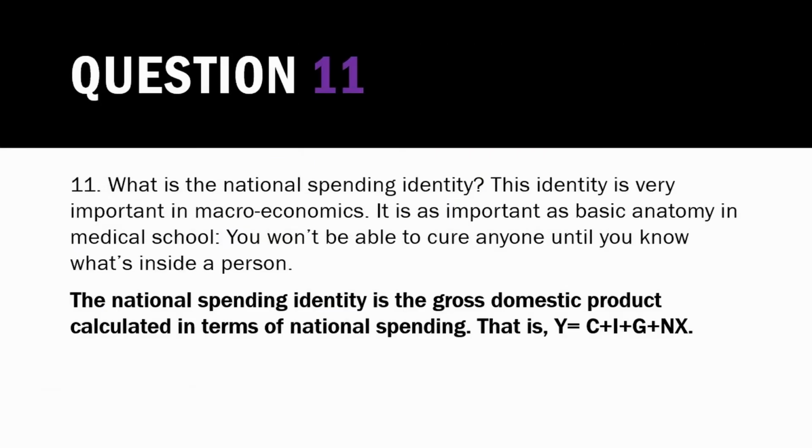For question 11, we're interpreting the meaning of the national spending identity. Basically, that is just the gross domestic product calculated in terms of national spending. That is, GDP is equal to consumption plus investment plus government spending plus net exports, which is equal to total exports minus total imports.